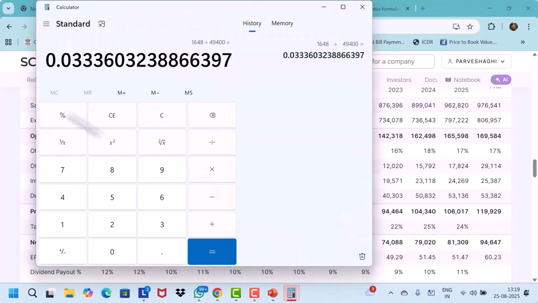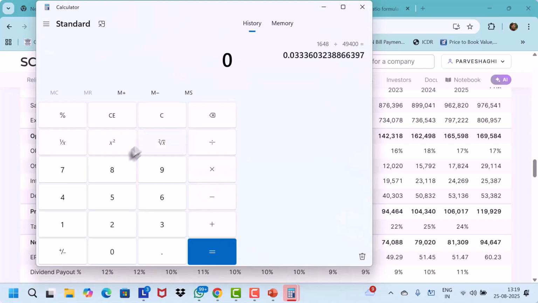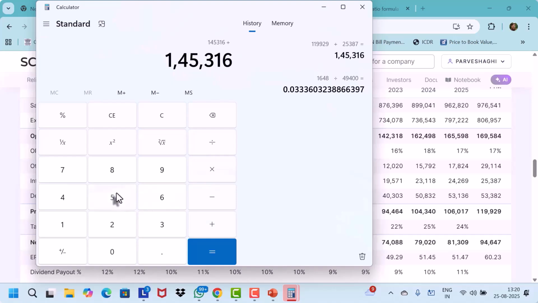Just prompt me. 1,19,929. Can you see on the screen? Plus 25,387, the interest itself, plus 53,382, the depreciation.